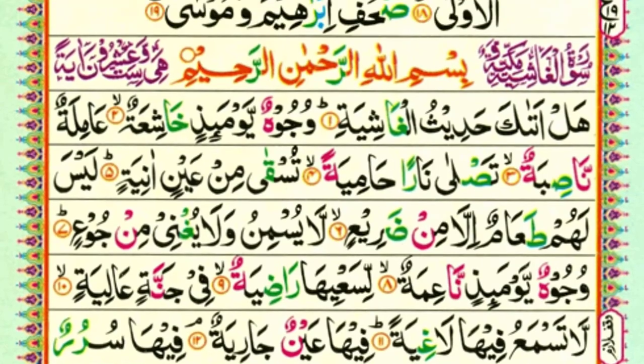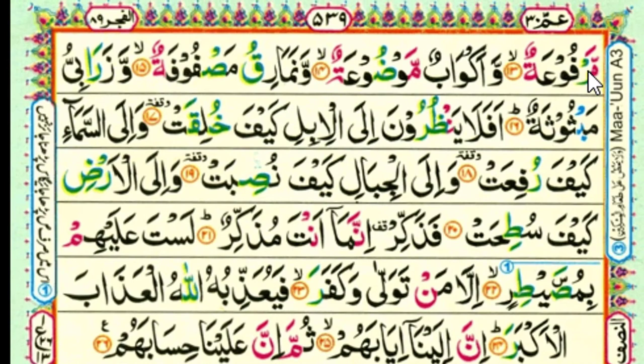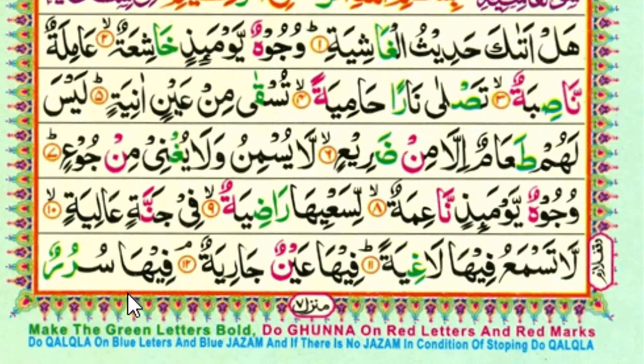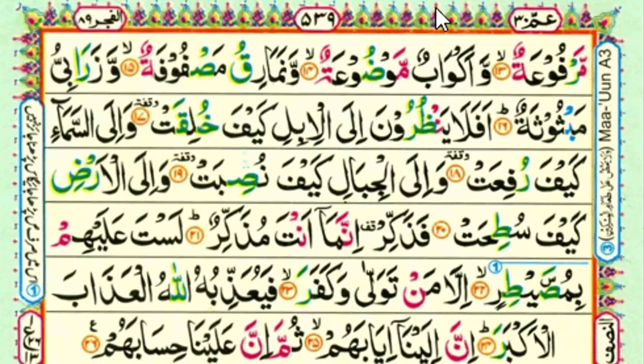On the second Ra this is tanween, and after the tanween the next is Meem, which has a Shadda sign. We make gunna, so we say sururum marfu'a. This Ra we read in heavy sound because the Ra has a Sukun sign on it and before the Ra there is Fatha. This is a rule: when Ra comes with Sukun and there is Fatha on the letter before, we read Ra in heavy sound. We say mar, fu we long due to Waw Madda. Marfu'a. Now we read the whole: fiha sururum marfu'a.